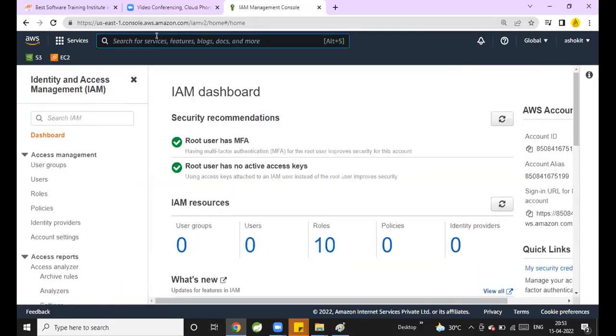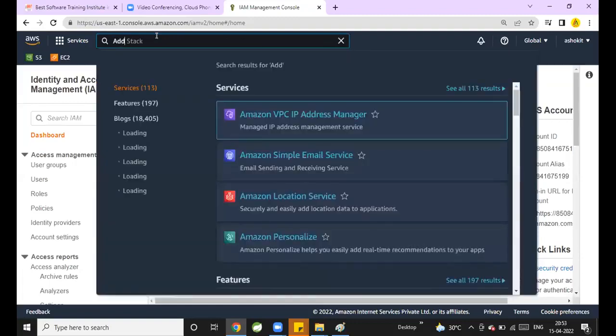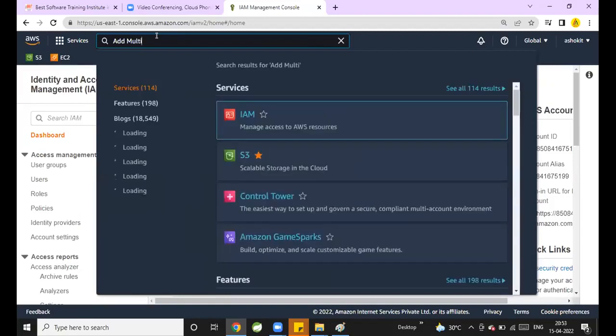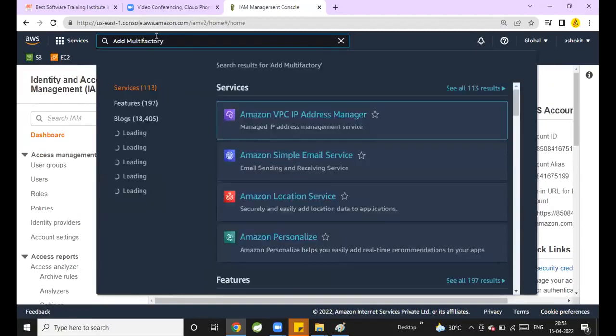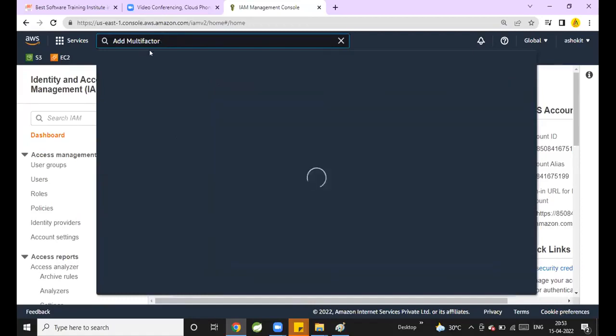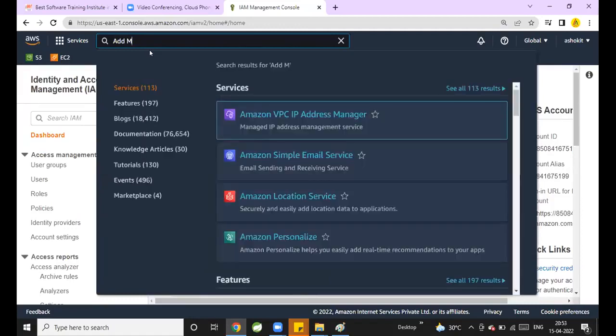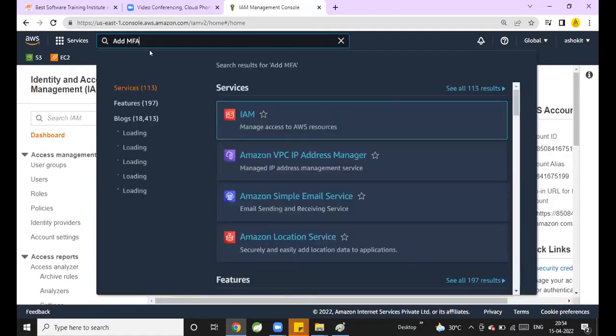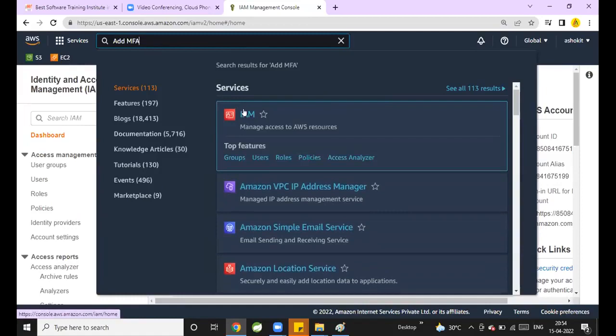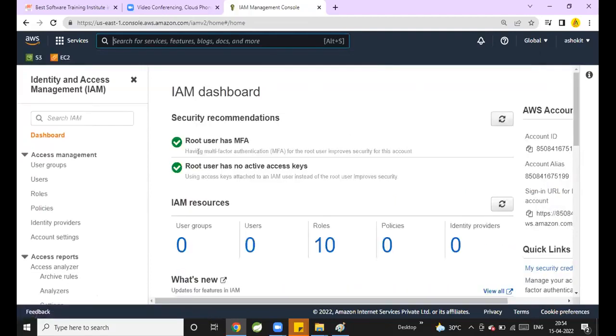It is already added for my root account.